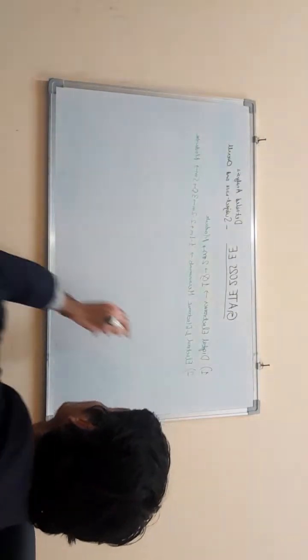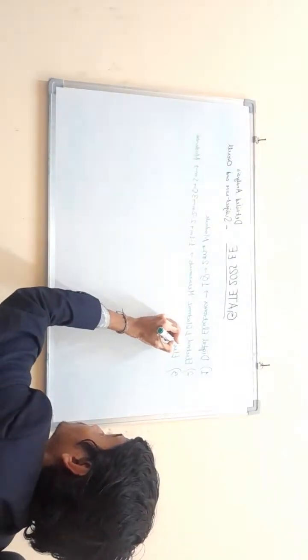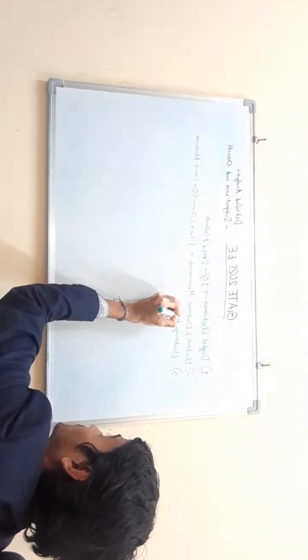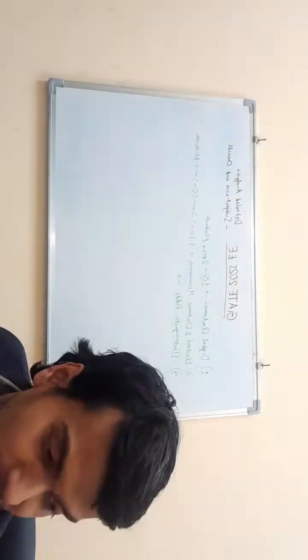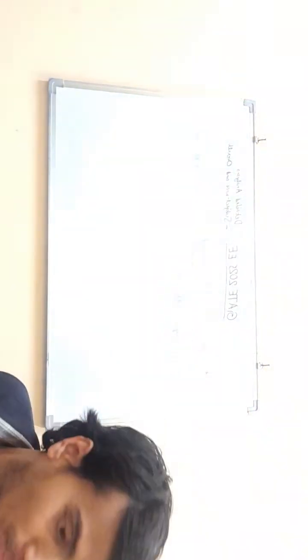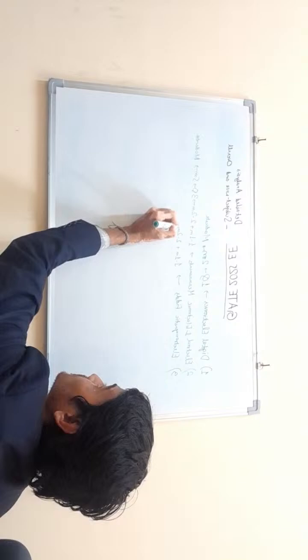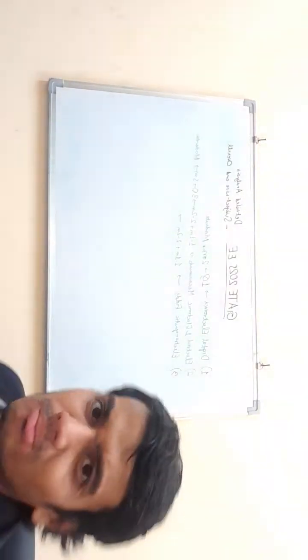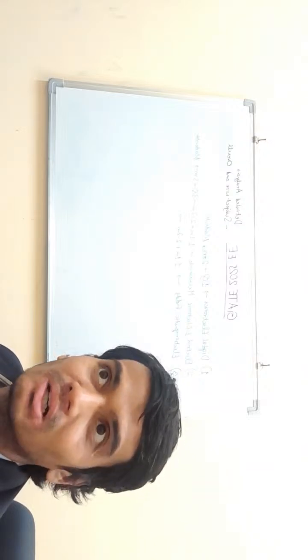Next, coming on to the next important subject, this time it was electromagnetic fields, or EMF as we call it. Electromagnetic fields are also 5 marks, same configuration only, 1 mark and 2 marks questions. A question came from spherical coordinates, divergence or something was asked, I think.